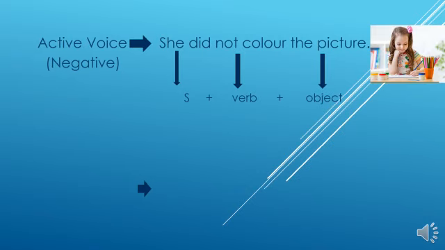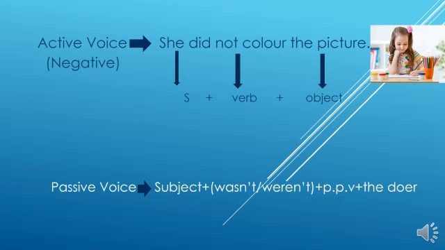If there are definite and indefinite articles before the nouns, some students omit them or forget them. They take only picture as the subject. But be careful, if there are articles before the nouns, you must take them with the noun. Then the structure for the passive voice is subject plus wasn't or weren't plus past participle plus the doer.